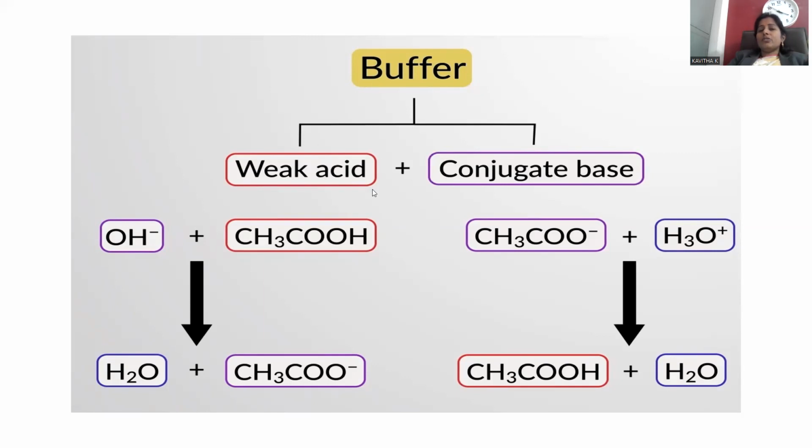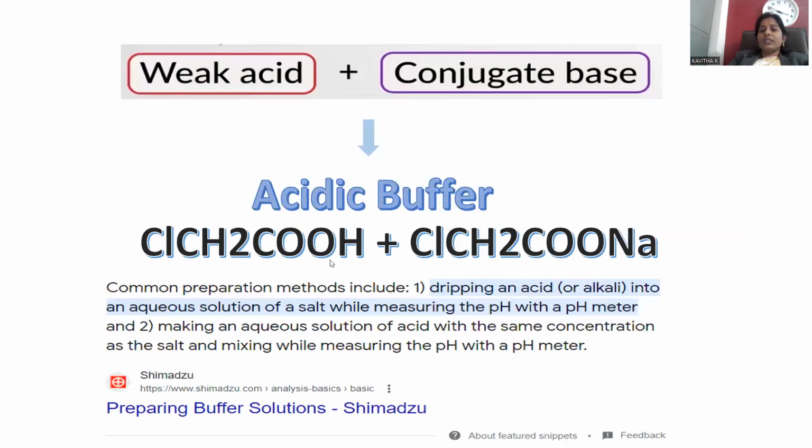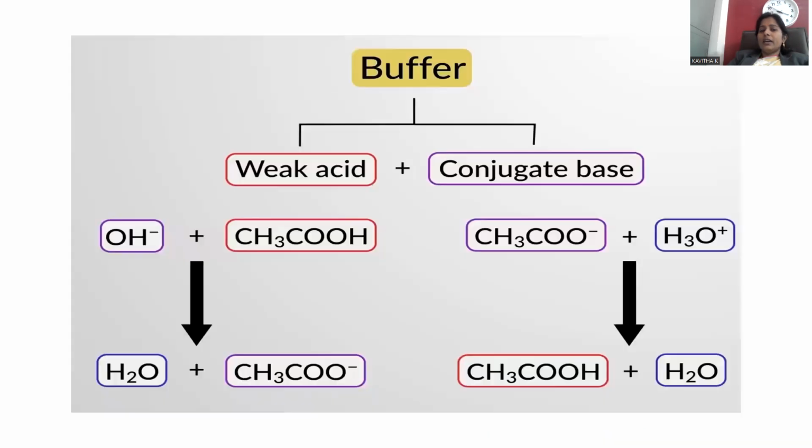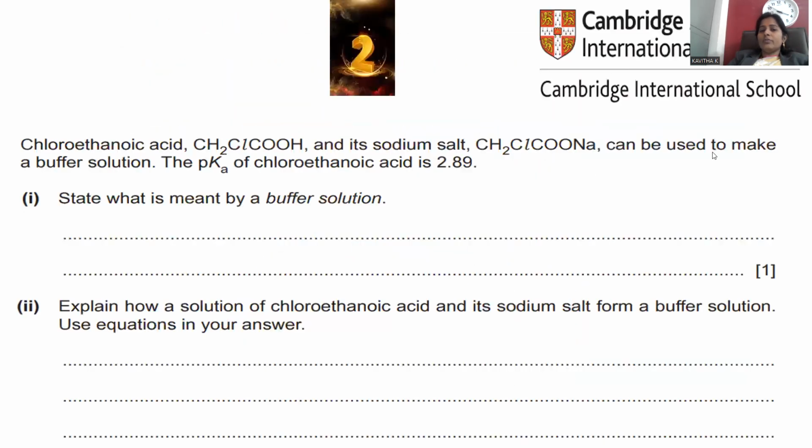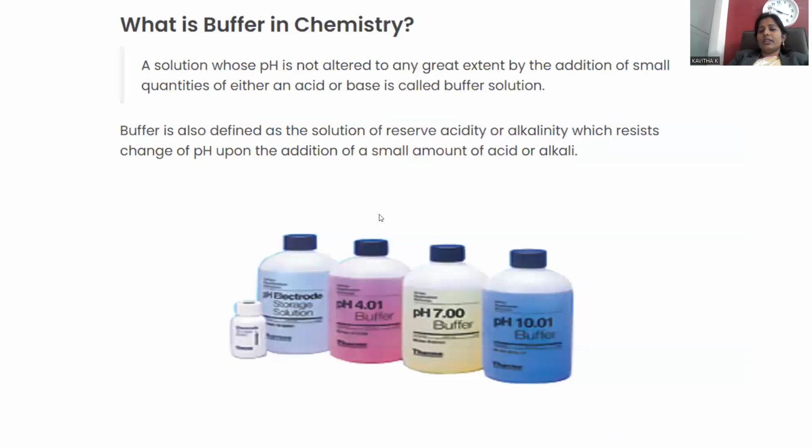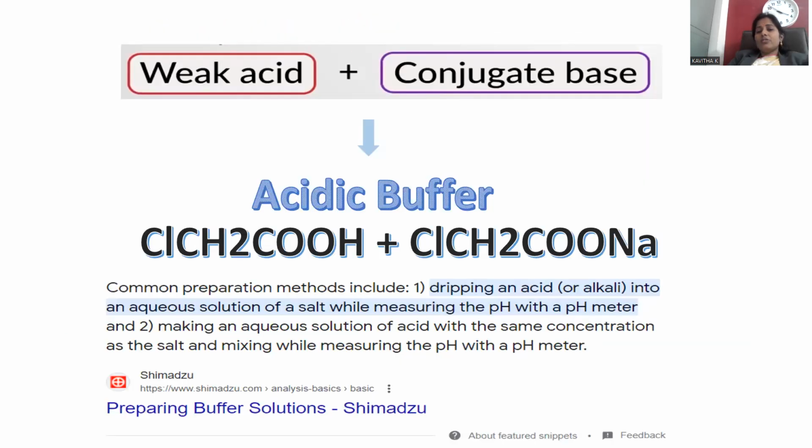In this manner, buffer solutions can be manufactured. So in that regard, a weak acid with its conjugate base is said to be an acidic buffer, whose pH lies less than 7, around 4.5. But our chloroacetic acid and sodium chloroacetate is said to have its pKa value as 2.89. Lesser the pKa value, greater the strength of the acid. So this is the way pKa value is provided to us.